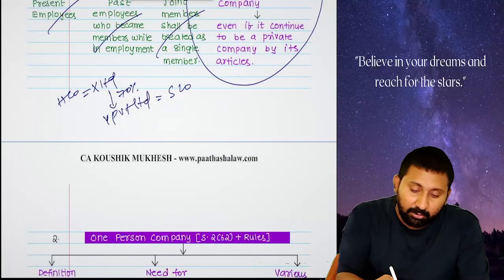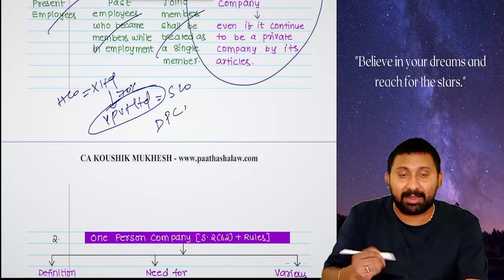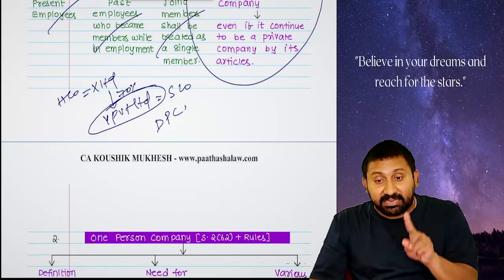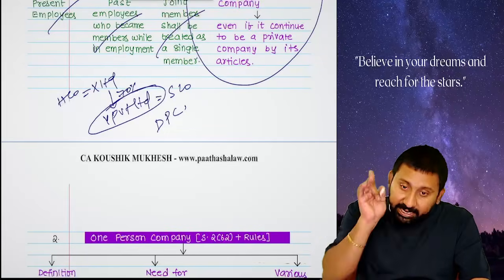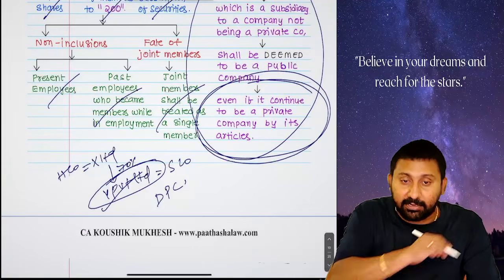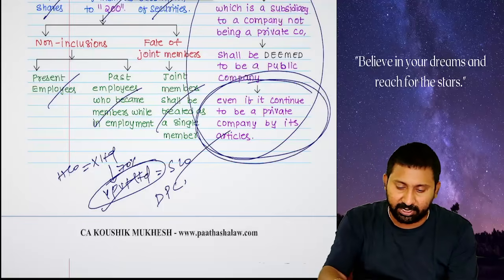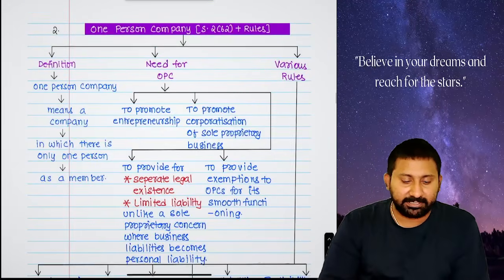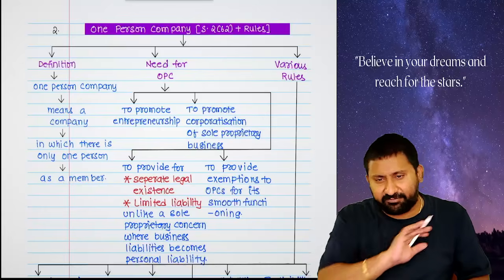Correct? Now tell me, is Y Private Limited private or public? Deemed public company. Why? Any subsidiary to a public company will be deemed a public company only, though it is a private company by articles. Logic, everything, regular classes, not in the revisions. Okay, next. One person company. Last attempt the question came, but it is still in the syllabus, so I will complete it fast.